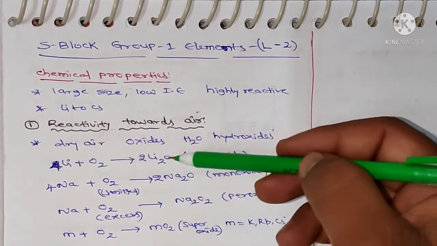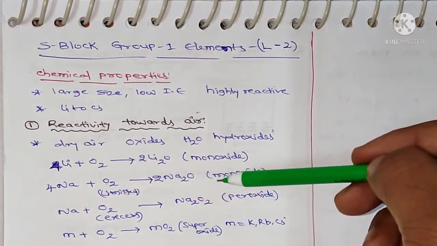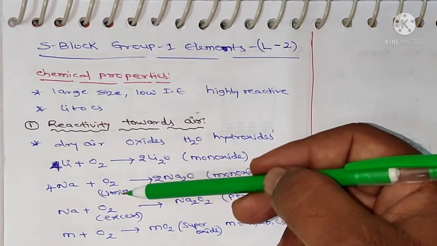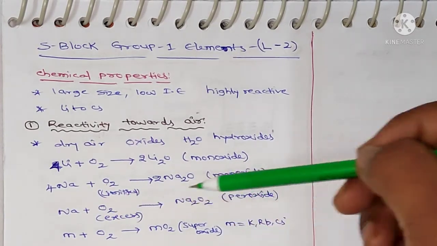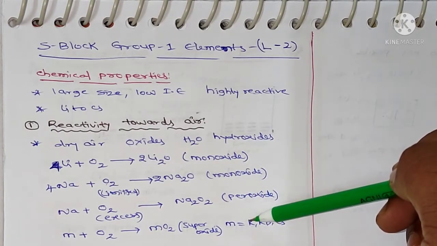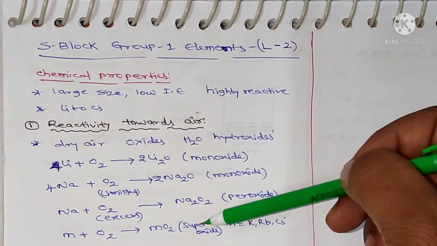So lithium forms only monoxide, and sodium forms monoxide with limiting oxygen and peroxide with excess oxygen. The remaining metals, potassium, rubidium and cesium, form superoxides.